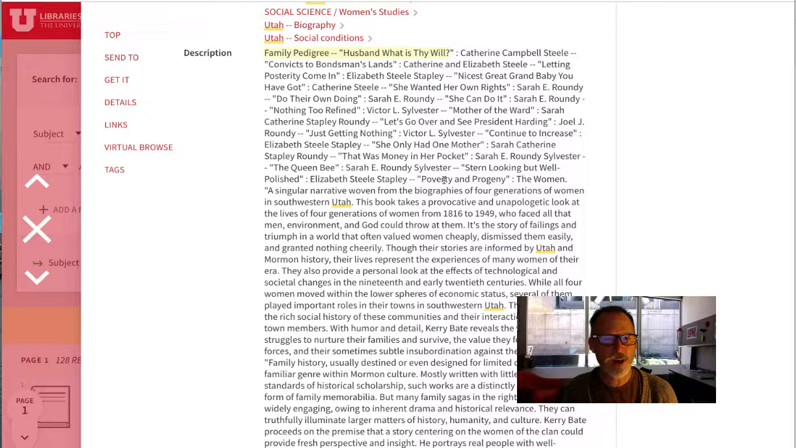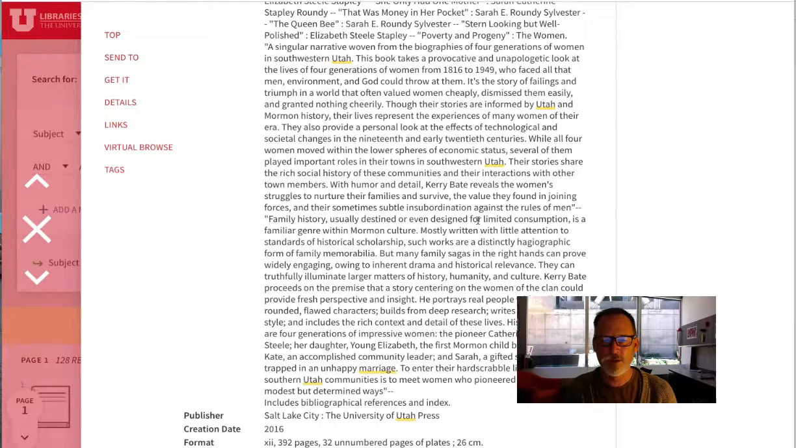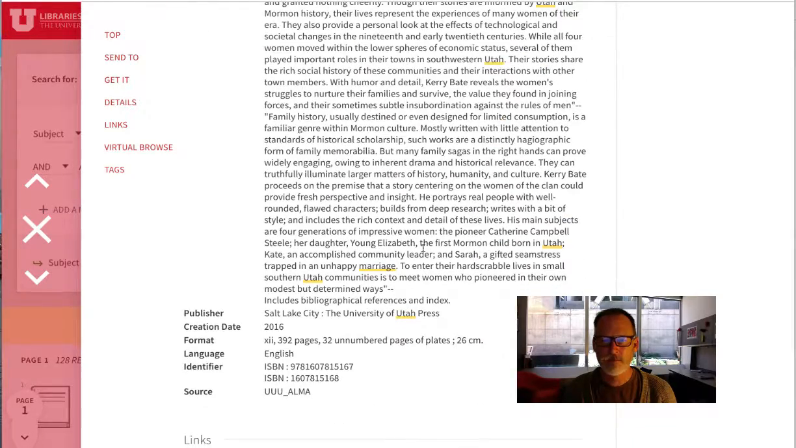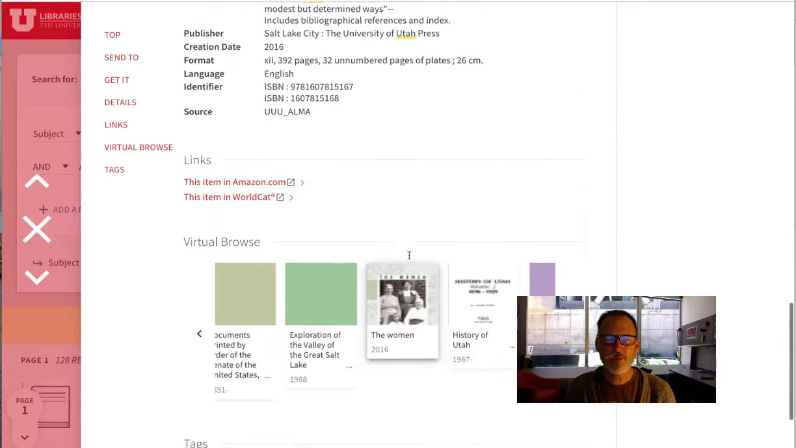So you might talk with your instructor and see if they are interviewing Catherine Campbell Steele or they're citing Catherine Campbell Steele. Is it a primary source? If you're using Catherine's words, it could be. So this is a good way to potentially find those things that would satisfy the primary source. But there's a lot of information in here. And here we go. Here we have Sarah, a gifted seamstress trapped in an unhappy marriage. Could that be a narrative that you could use in primary or definitely secondary sources? It seems likely.